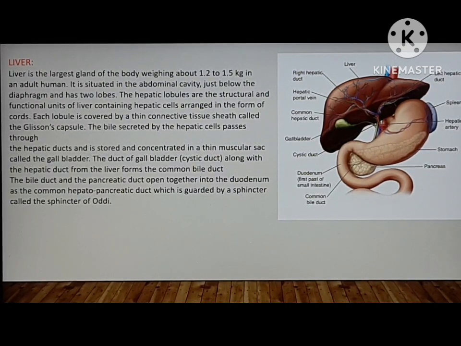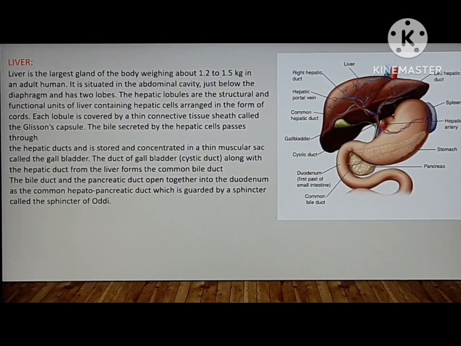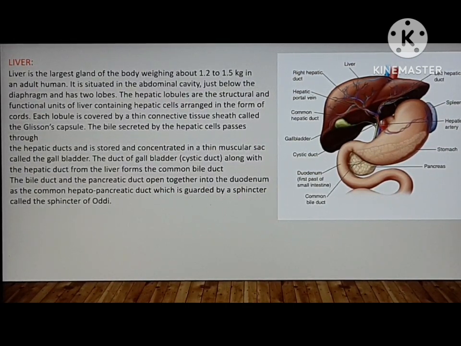In this picture you can clearly see the liver. Each lobule is covered by a thin connective tissue sheath called the Glisson's capsule. What is Glisson's capsule? It is a thin connective tissue sheath which covers each lobule of the liver.